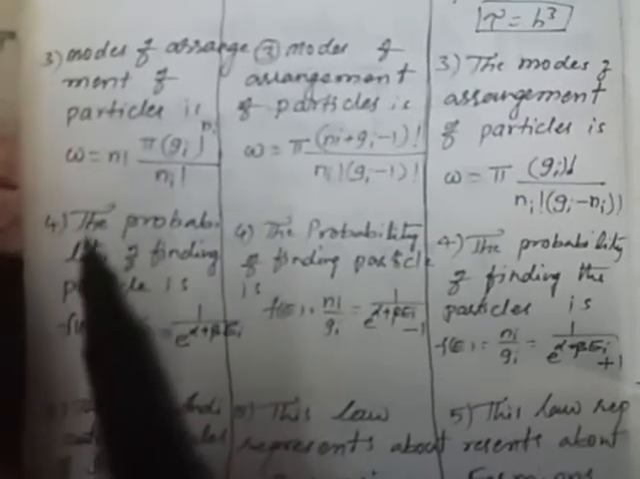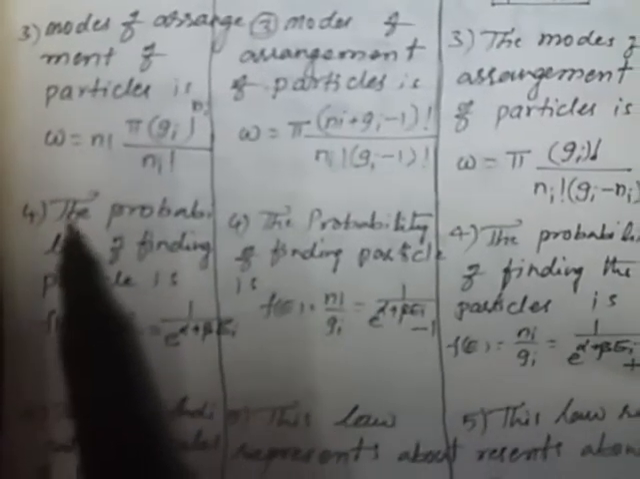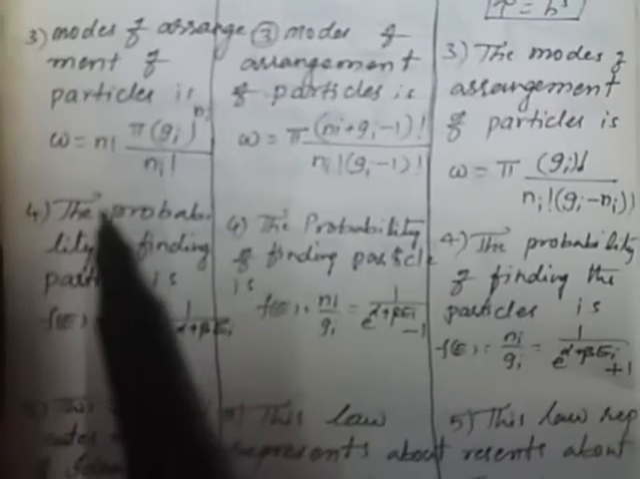Then afterwards, the fourth point. The Maxwell-Boltzmann distribution law is represented by the probability of finding the particle, f of e equal to ni by gi equal to 1 by e to the power of alpha plus beta ei. In Bose-Einstein, the probability of finding the particle is f of e equal to ni by gi equal to 1 by e to the power of alpha plus beta ei, minus 1.